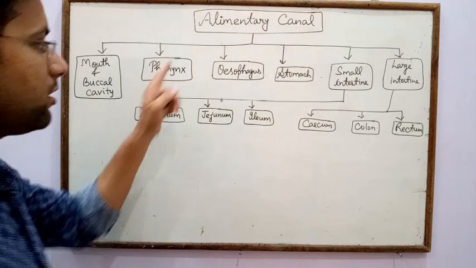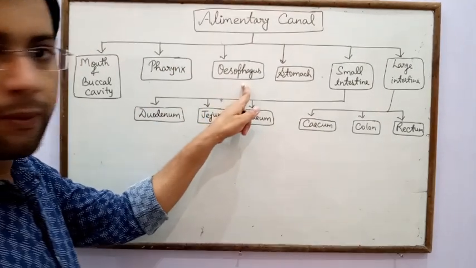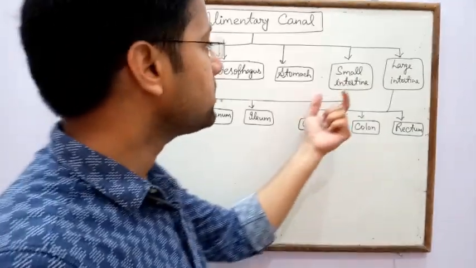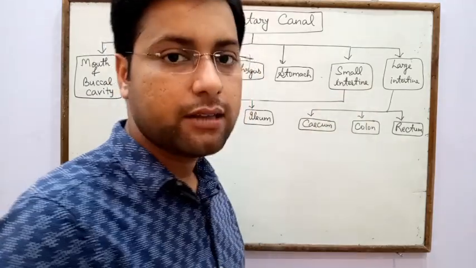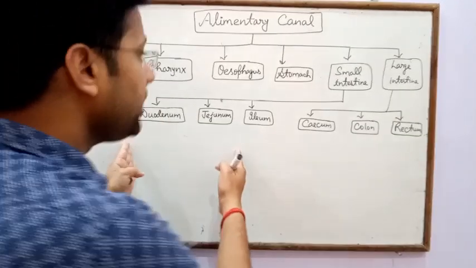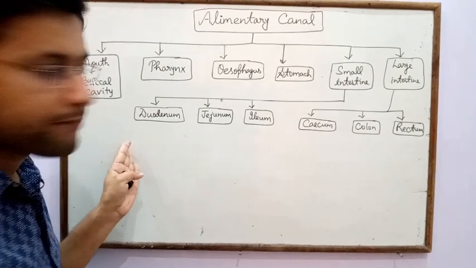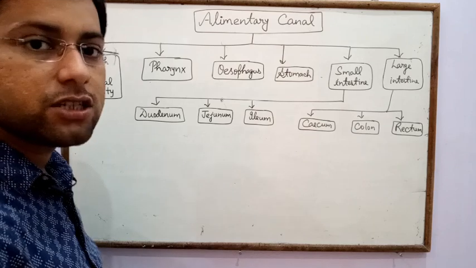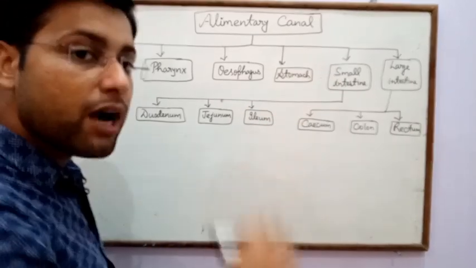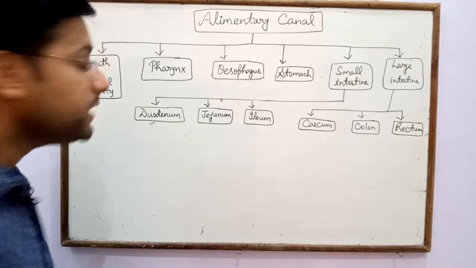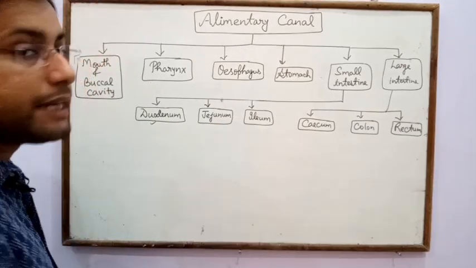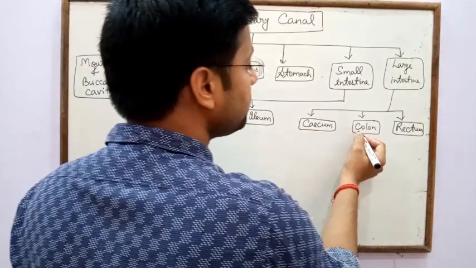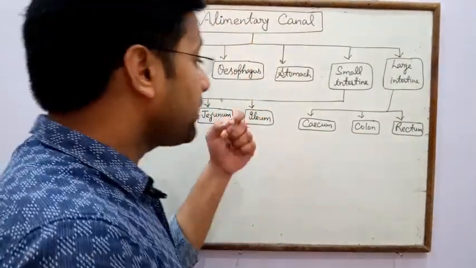After that, pharynx. After pharynx, esophagus, that is food pipe. After esophagus, stomach. After stomach, small intestine, and then large intestine. There are three main parts of small intestine and three main parts of large intestine also involved in the digestion of food. In small intestine, the main parts are duodenum, jejunum and ileum, and in large intestine the parts are cecum, colon and rectum.